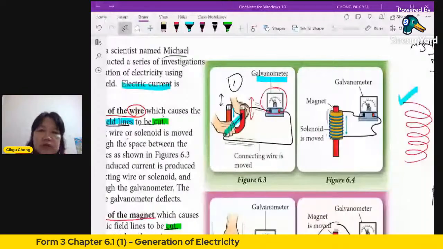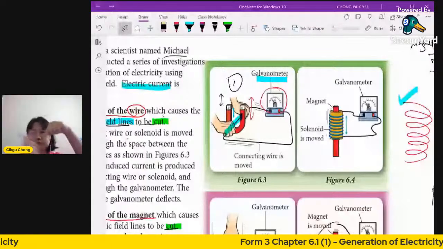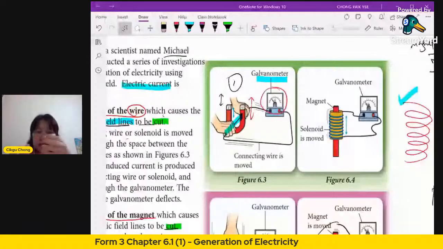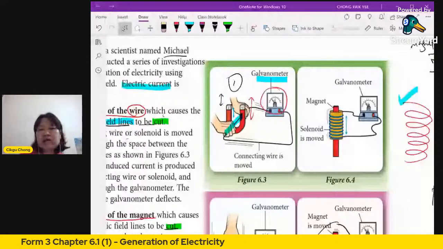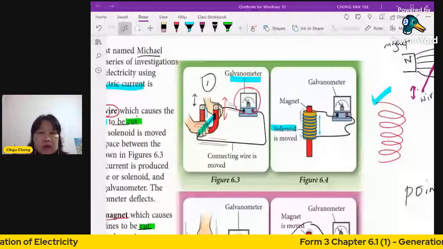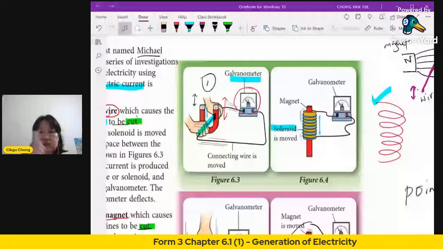What's a solenoid? A solenoid is actually a coil of wire. You get a long wire and then you coil it around, and you get a tube, something like that. You can coil it around a toilet paper roll. We call it a solenoid. It's a coil in cylindrical shape. So this kind of coiling.